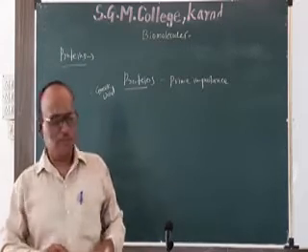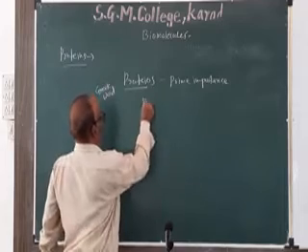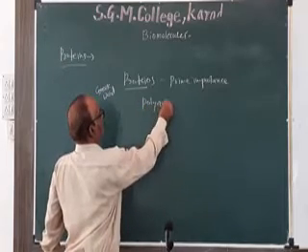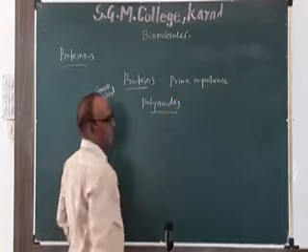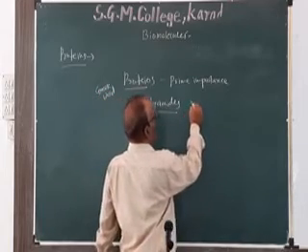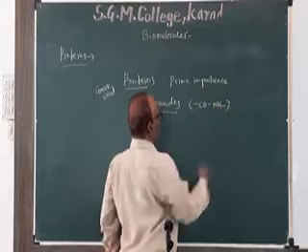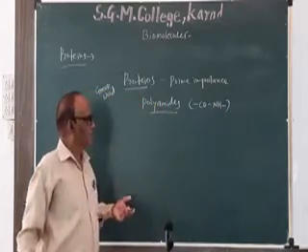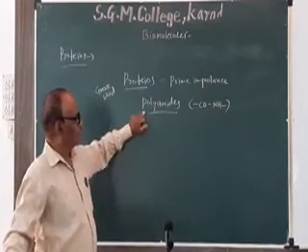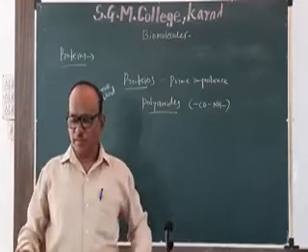Chemically, proteins are polyamides, because they contain amide linkage. Amide means CONH linkage. A large number of these linkages are present in proteins, therefore they are also called polyamides.